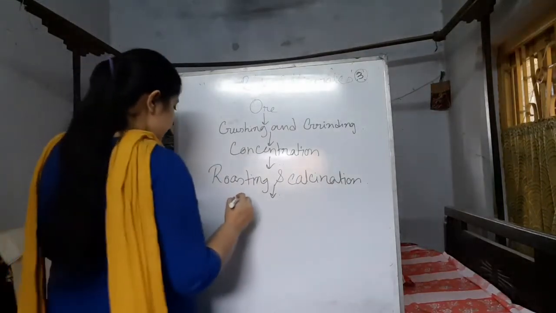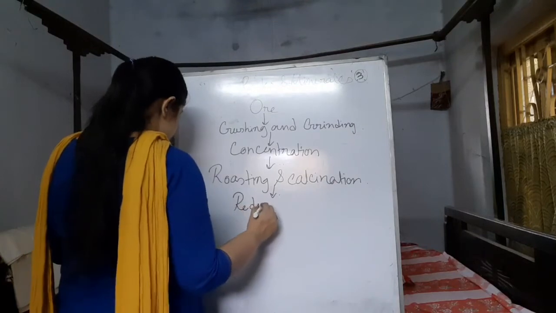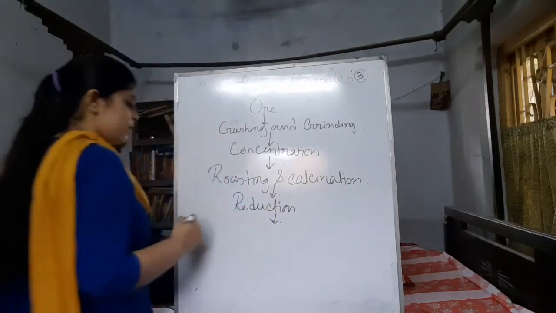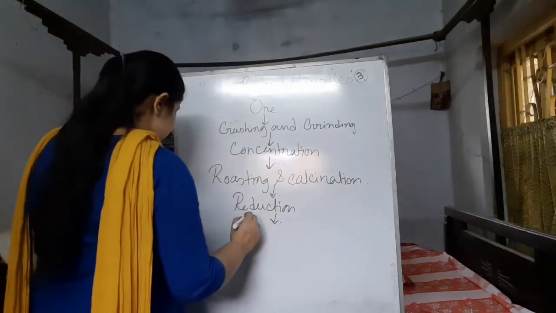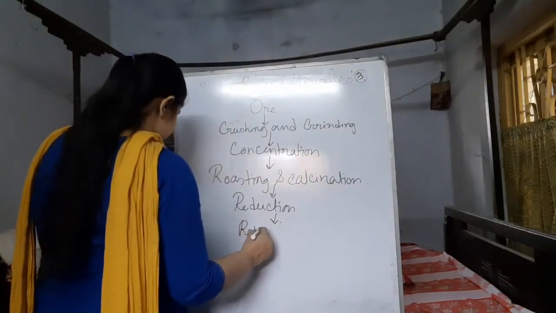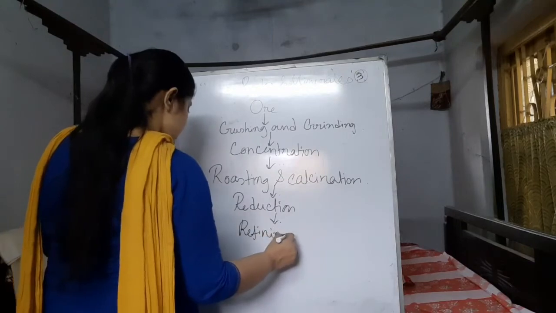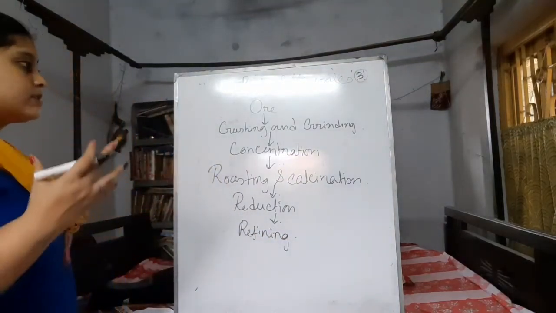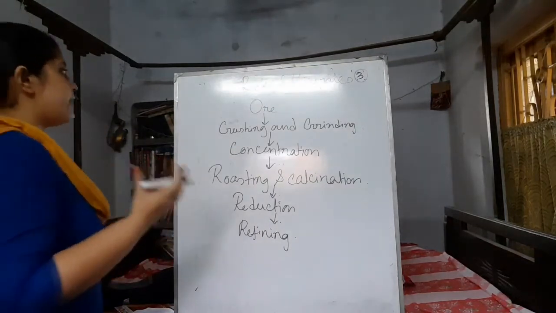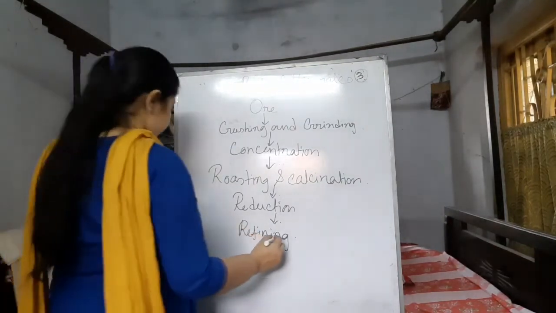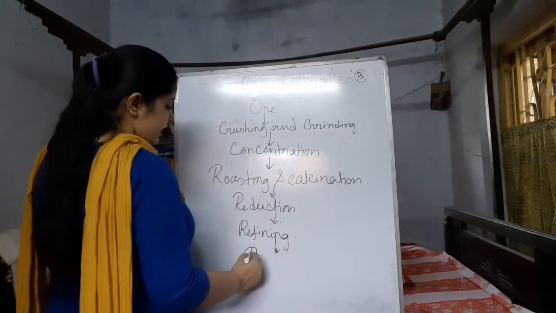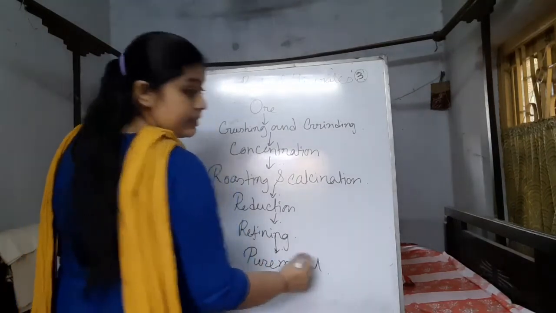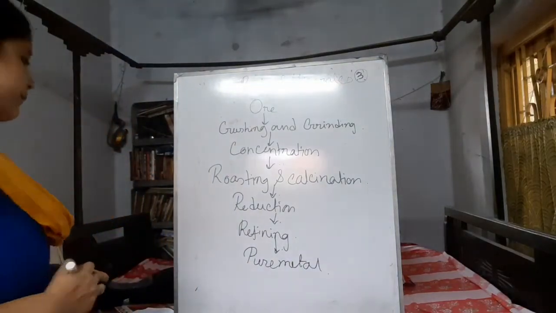Okay, next the reduction. It is done by chemicals. Next the refining, to produce the base mineral. Okay, to find the base metal, and finally we can get the pure metal. So this is the procedure by which we can do that.